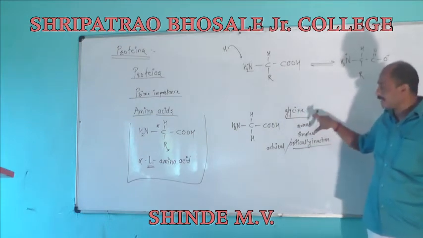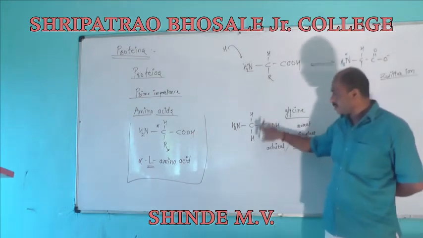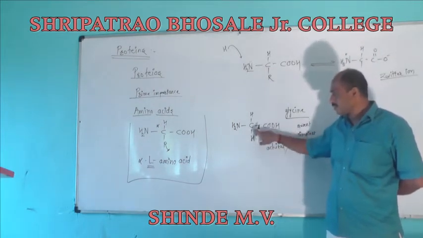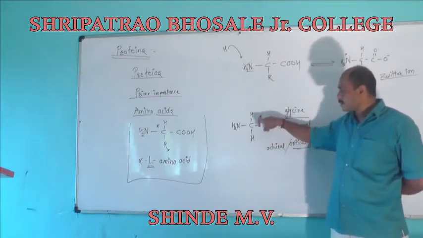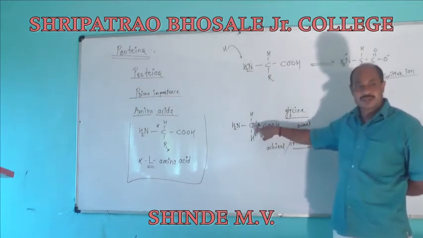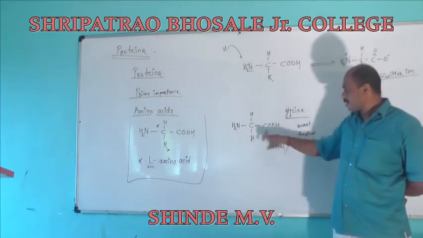Glycine is optically inactive. It is simplest. Both hydrogen atoms are the same, so this one is not an asymmetric carbon atom, so it must be optically inactive. This one has the absence of a chiral center, so it is optically inactive.